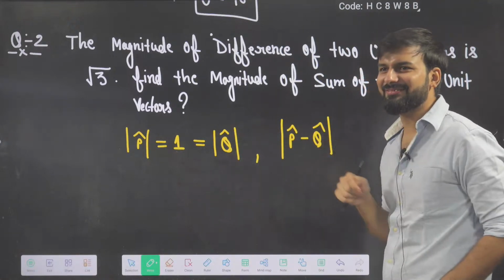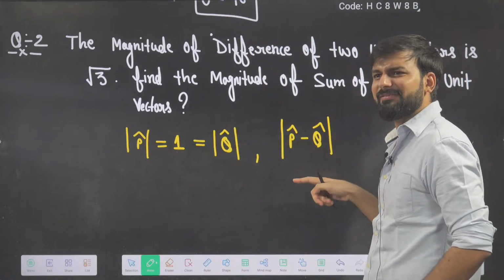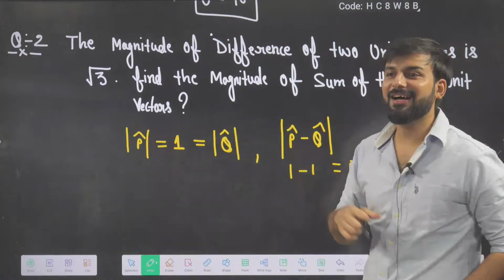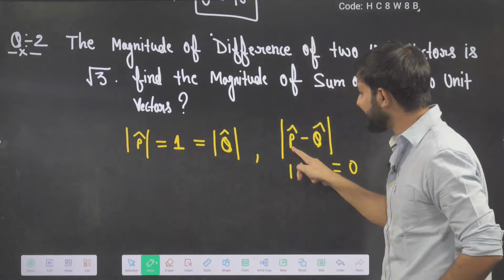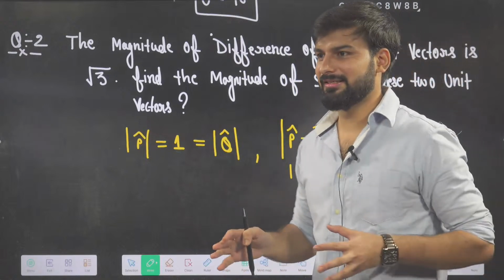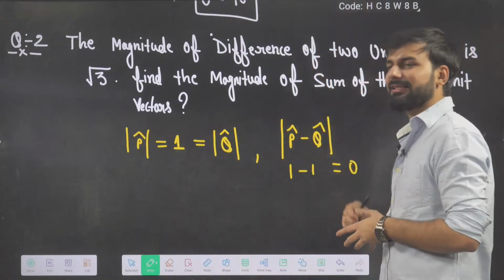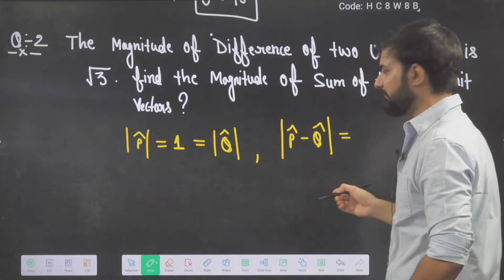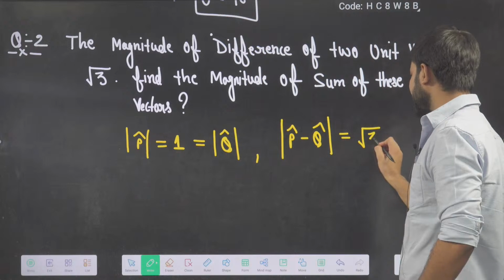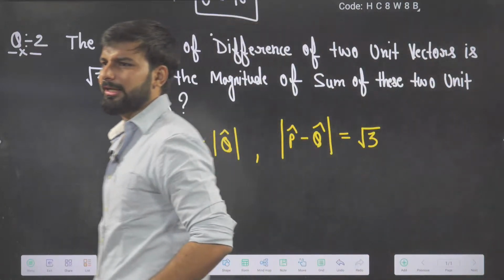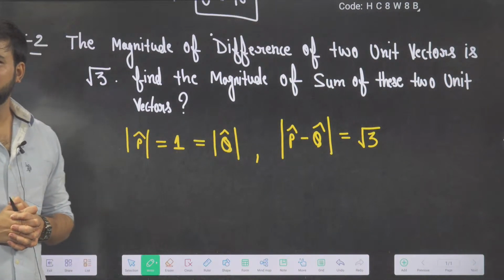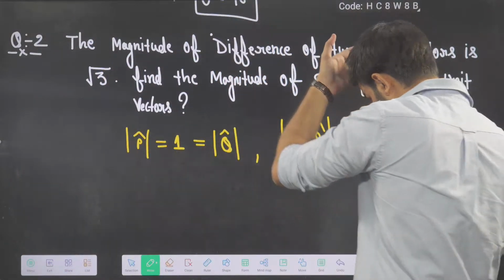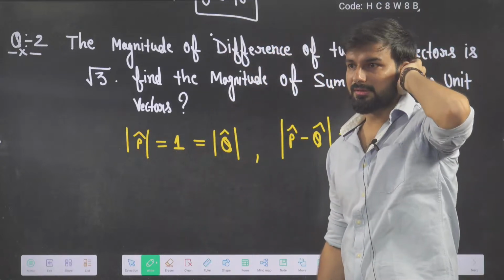Some students will say, sir, p cap is 1, q cap is 1, so the answer will be 0. No, beta, because this and this are not in the same direction. The direction is different, so you can't directly subtract them. You have to use vector subtraction or vector addition. So its answer is given as root 3. Now, has anybody got the answer to this question? The magnitude? Somebody is saying 0. Oh my God, I don't even know. What is the answer?